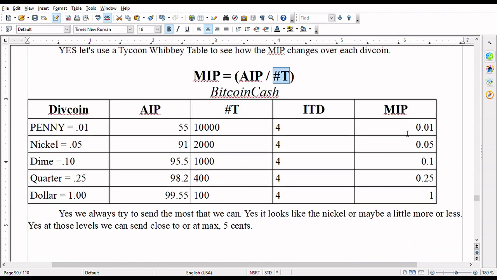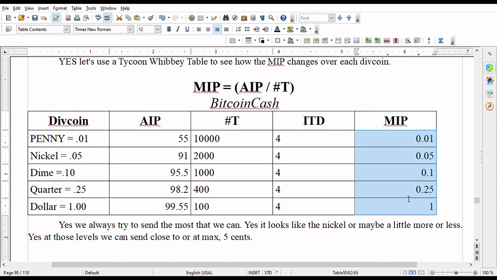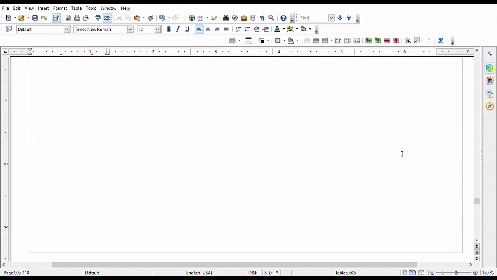Yes, and because of the way that we copied and pasted here, it estimated up to the full centage, so it looks like it's getting all of the penny that's sent. And of course, we have template Tycoon Wibby tables where you can go and let it display the decimal places in your favorite way. Yeah. And yes, we see that MIP is pretty good.